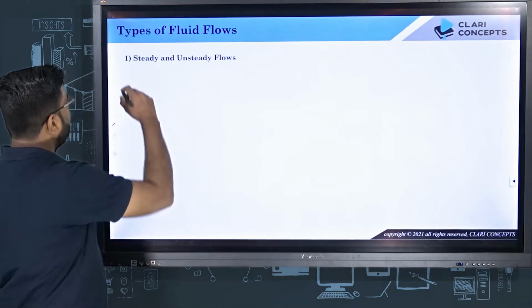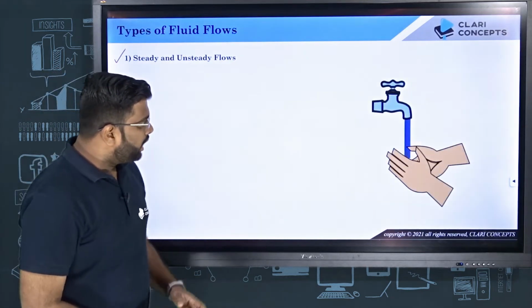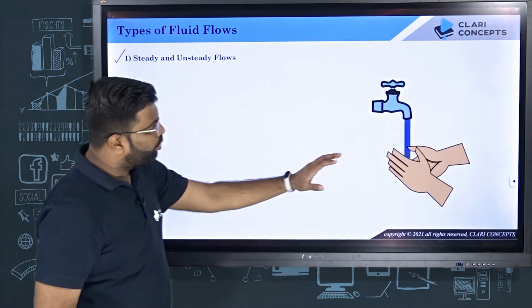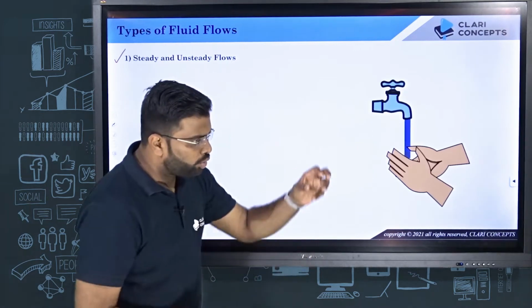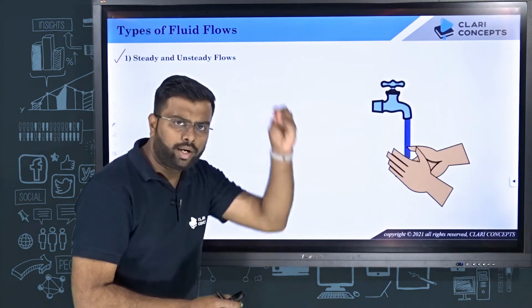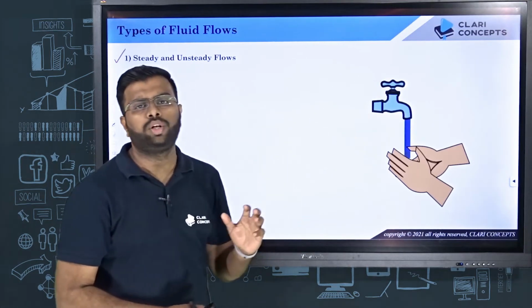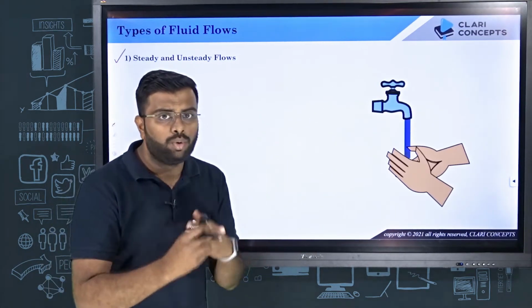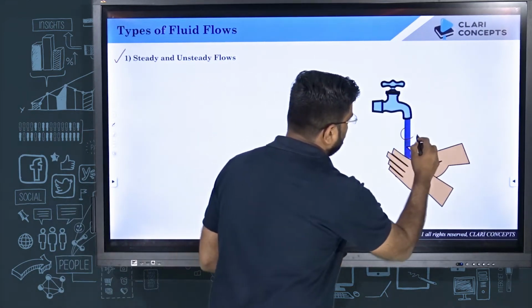So the very first category of flows are steady flow and unsteady flow. Now see, if I directly give you an example, let's say you go to your wash basin and you open the tap and you start washing your hands. When you are washing your hands, the water flow rate is constant throughout, right? The fluid that is flowing through your hand is constant. I mean, the flow rate is not changing with respect to time. This kind of flow is called steady flow, right?